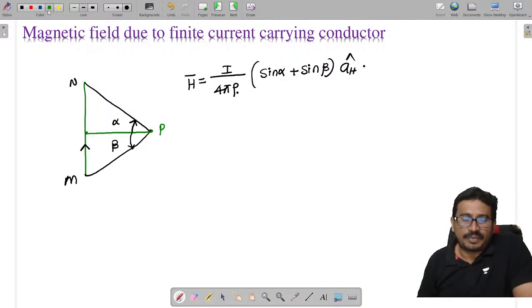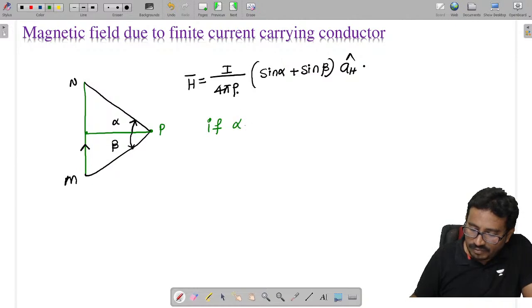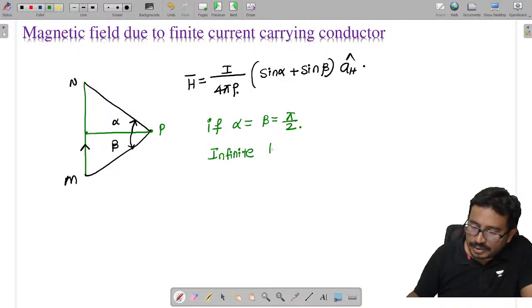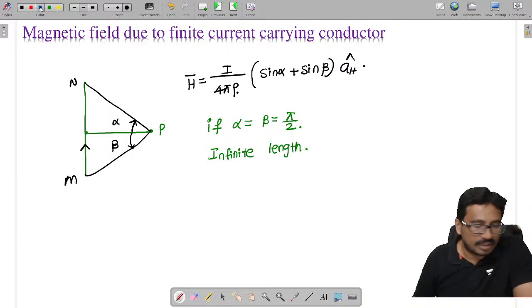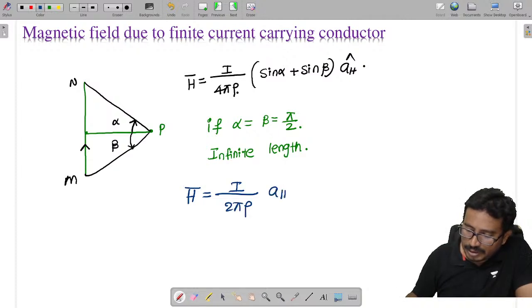Now if alpha equal to beta equal to 90 degrees, then it is called an infinite length conductor. For an infinite length conductor, the magnetic field H is given as, you tell me, I by 2 pi rho into a phi cap.